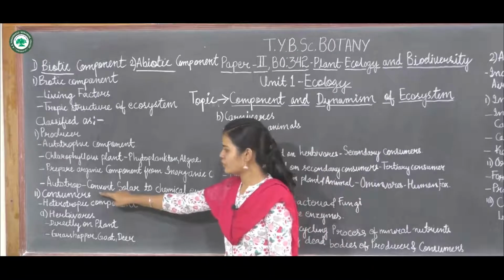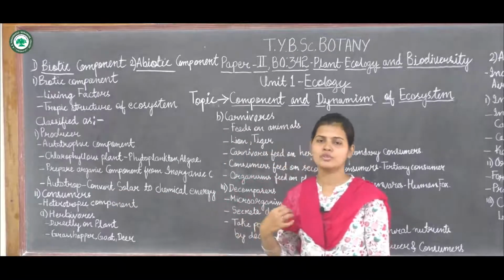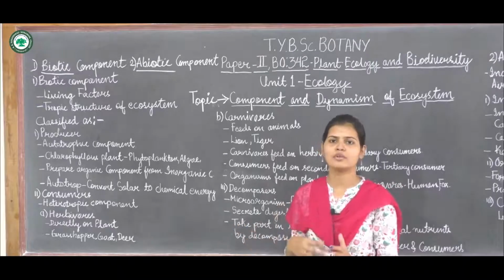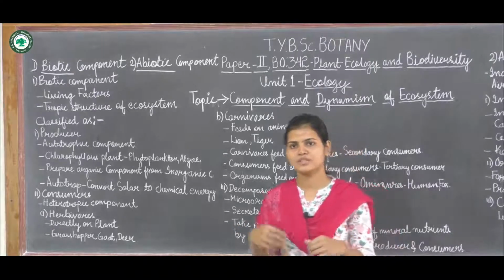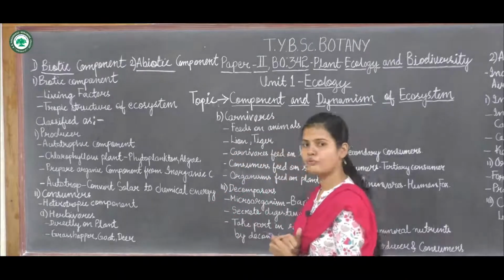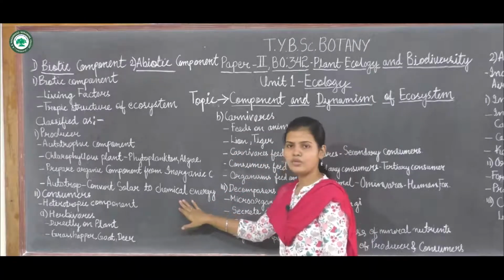Now, they are autotrophs. As they convert inorganic into organic components, they also convert solar energy into chemical, or usable, form of energy during photosynthesis. So this is about producers.